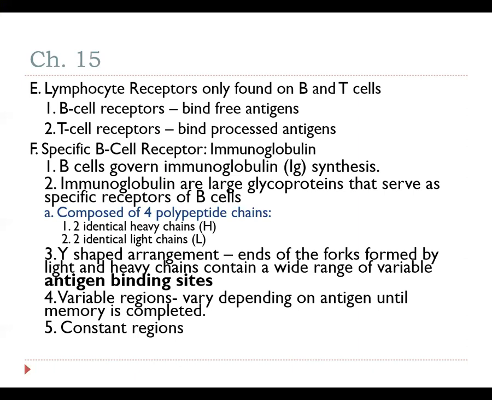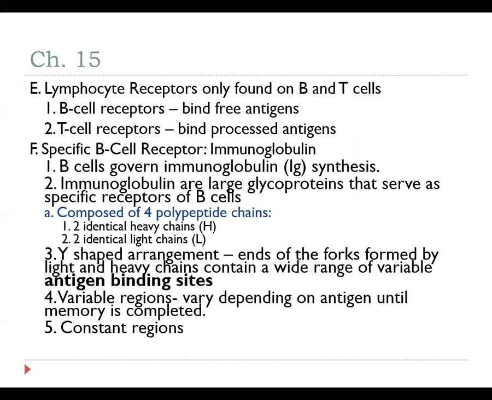When it comes down to it, B cell receptors are going to be made out of immunoglobulin. Immunoglobulin is basically the same compound that makes up antibodies. Immunoglobulin is also a B cell receptor. What we'll find out later in this chapter is that B cell receptors are a type of antibody known as IgD, and B cell and T cell receptors are made out of different types of protein.